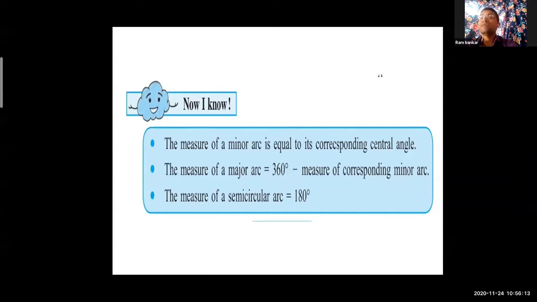What is the semicircular? Means equal parts. Semicircular 180 degree, one is 180 degree and another one also 180 degree. So these are the measurement of semicircular arc. Semicircular arc is made because of the diameter. Okay, because the diameter equally divides the circle, so semicircular arcs are formed. Look at the next slide.